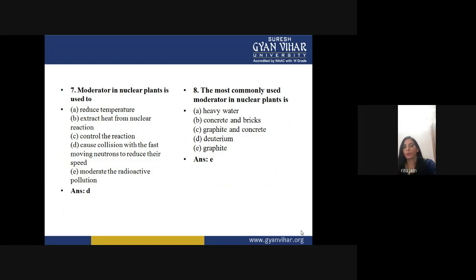Right. Now we come to another question: the most commonly used moderator in a nuclear plant is, one, heavy water, B, concrete and bricks, third, graphite and concrete, D, deuterium, E, graphite. Everyone knows that graphite is very popular and is used as a moderator in nuclear power plants. So E is the right answer for that.